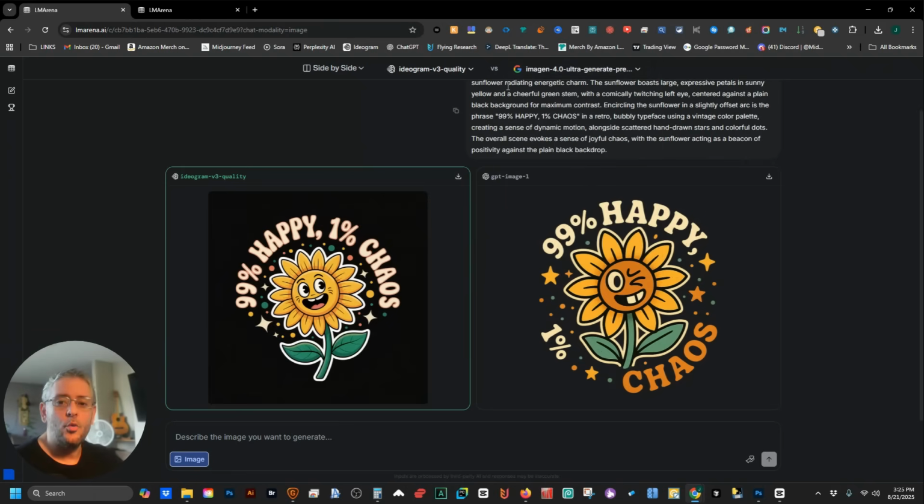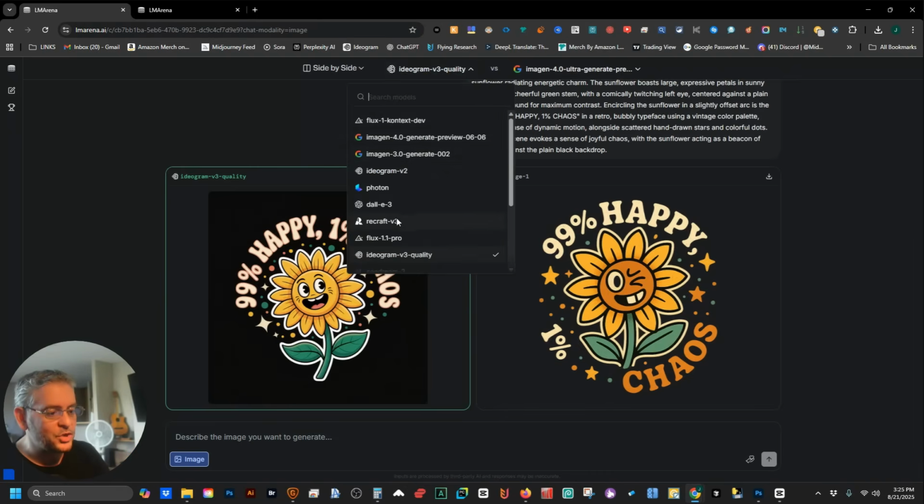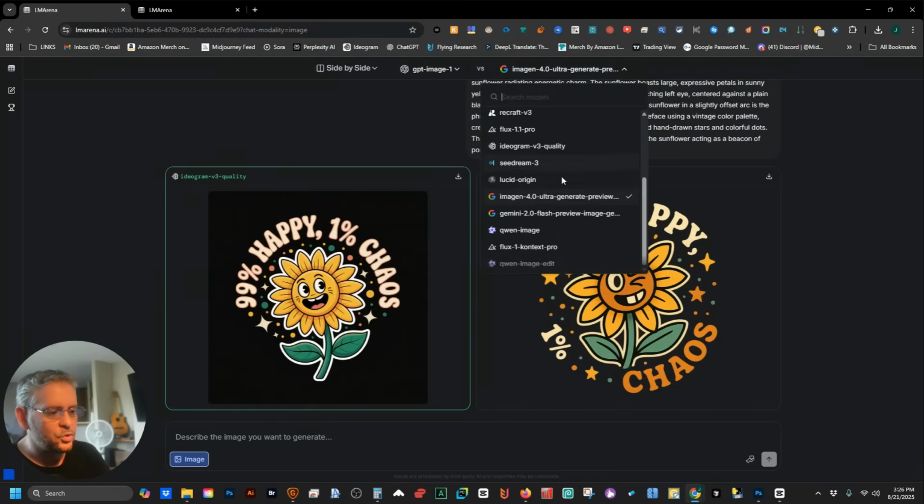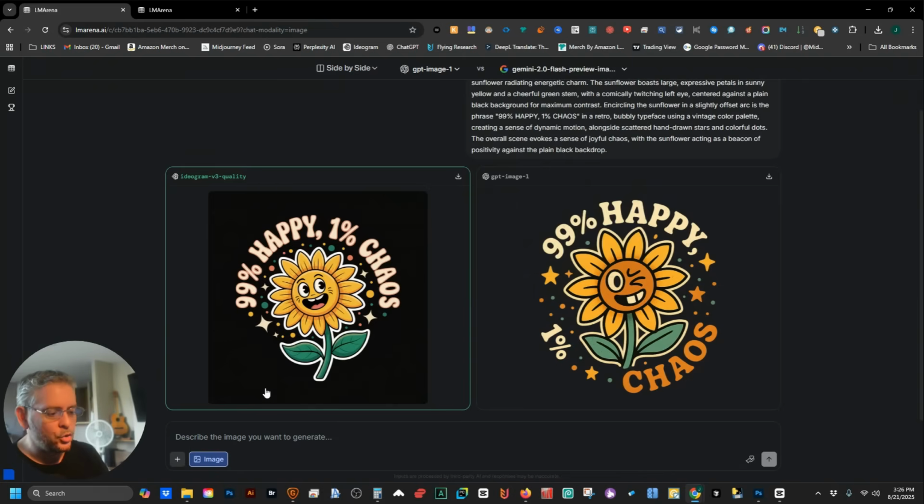Now, here's the thing. If you want to remix images, not all the models will let you. All right. Ideogram 3 does not let you use an image and remix it. Okay, how do you know? Because you can switch this. If I switch this to, let's say, GPT-1 and then switch this to Gemini 2.0, you see this plus button now shows up at the bottom because both of these models allow you to upload an image in order to remix it.